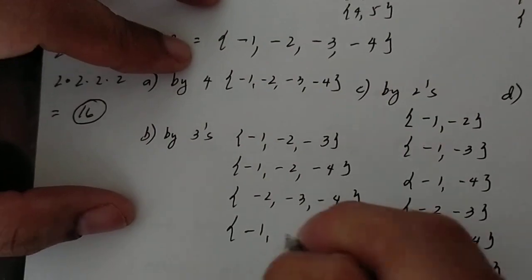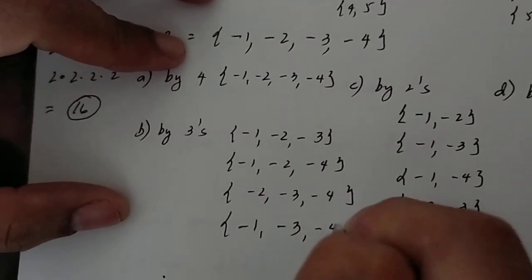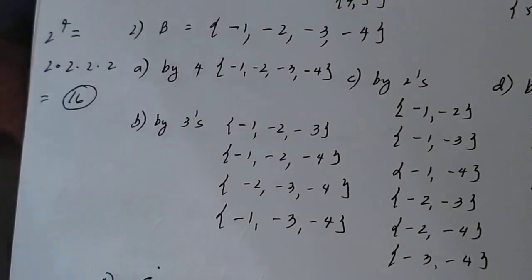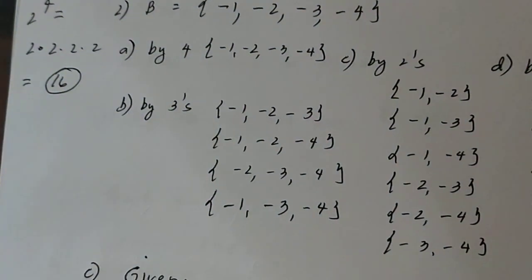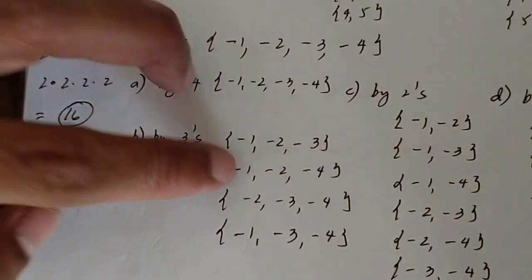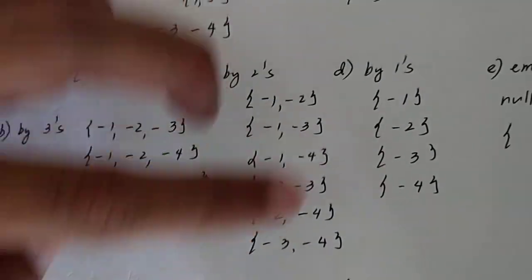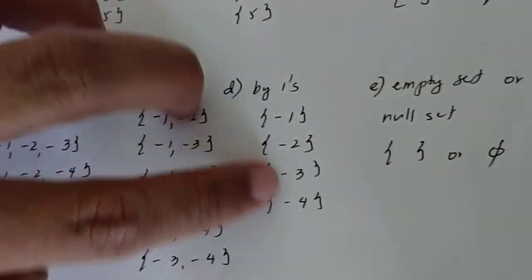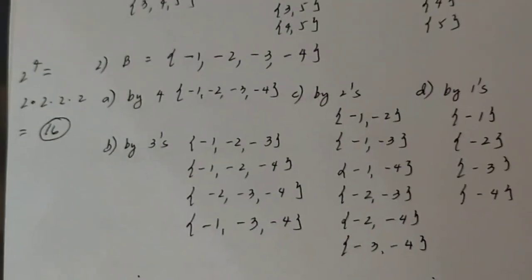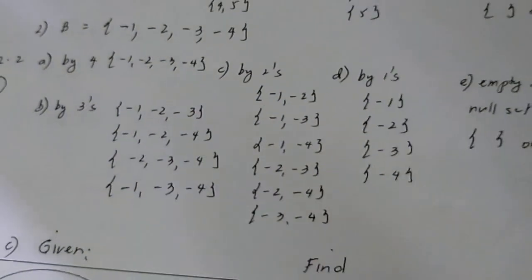Dapat -1, -3, -4. Sa tatluhan, nagkulang tayo. Tingnan natin, kumpleto na. 1, 2, 3, up to 16 subsets. Tama na tayo. Okay? Let's go to the next.